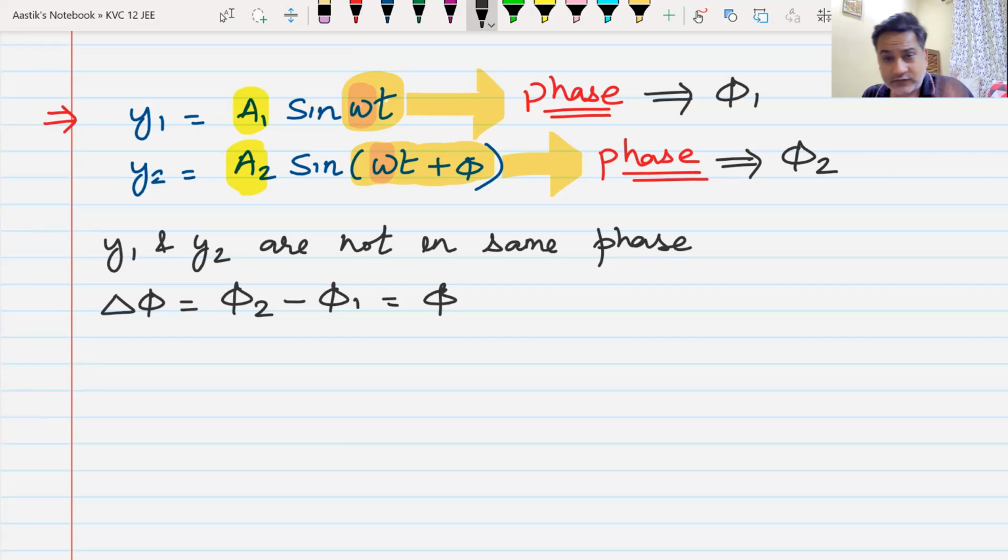Now, when two waves are in the same phase, they are running together. Different phases mean someone is ahead, leading, and someone is behind, lagging.